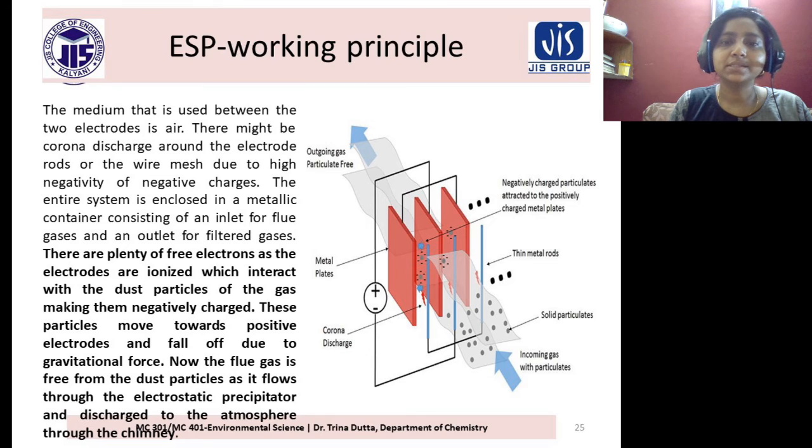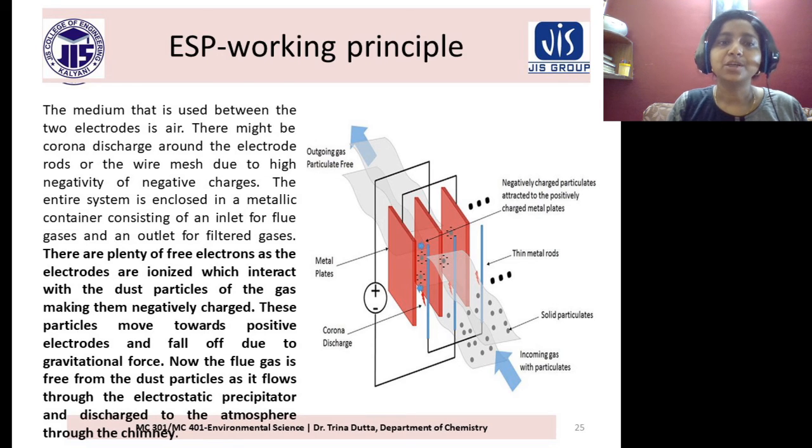So how does it work? The gas enters this side through these plates, through these anodes and cathodes, and there are lots of free electrons inside. There is an interaction of the electrons with the dust particles and they are ionized. So there are plenty of free electrons as electrodes are ionized, which interact with the dust particles of the gas, making them negatively charged.